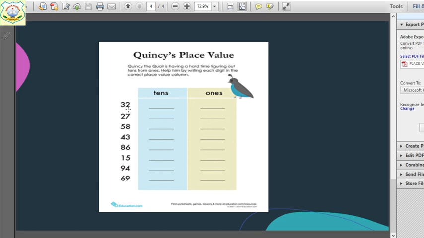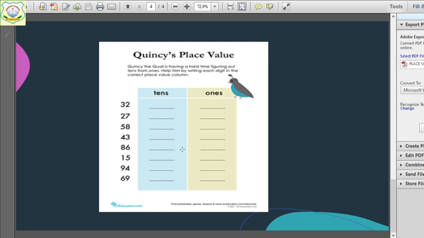Now tell me which number will go in ones place and which number will go in tens place. 2 will go in ones place and 3 will go in tens place. 27. 7 will go in ones place and 2 will go in tens place. 58. 8 will go to ones place and 5 will go to tens place. 43. 3 will go to ones place and 4 will go to tens place.